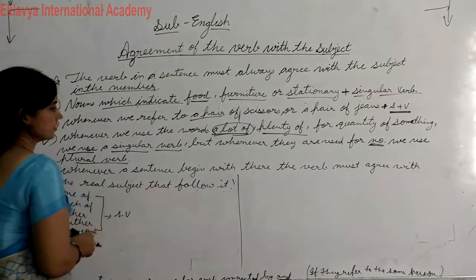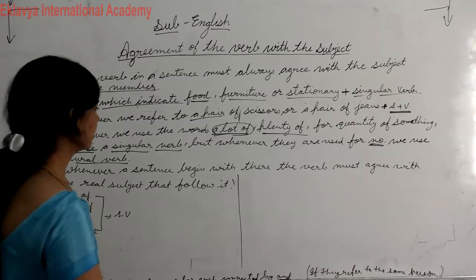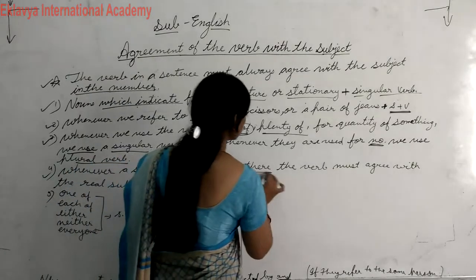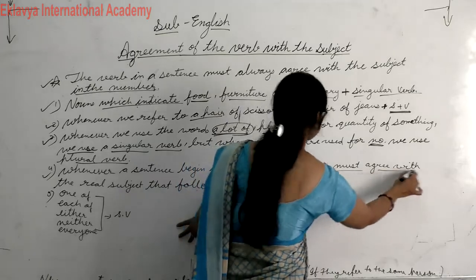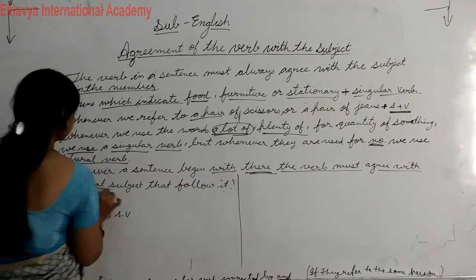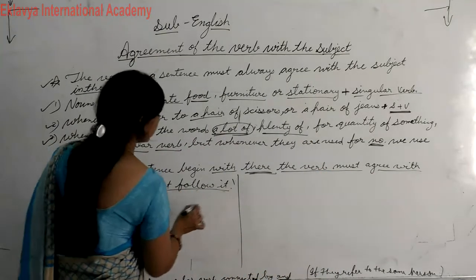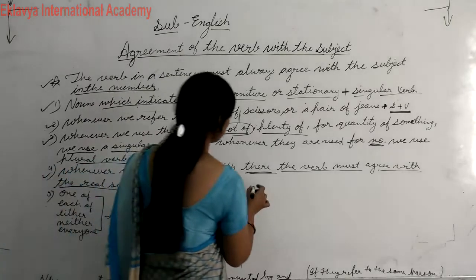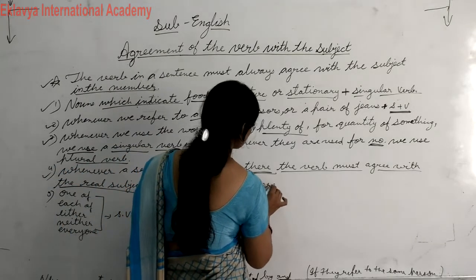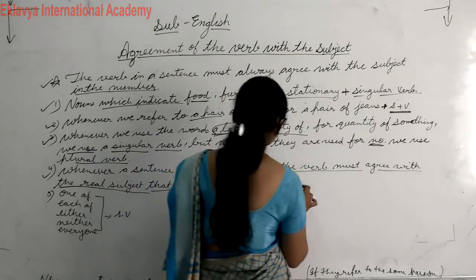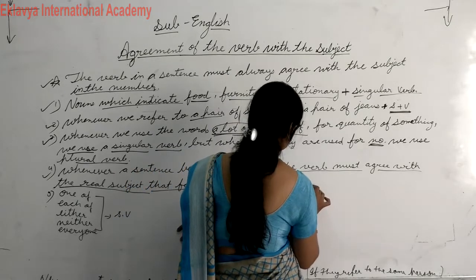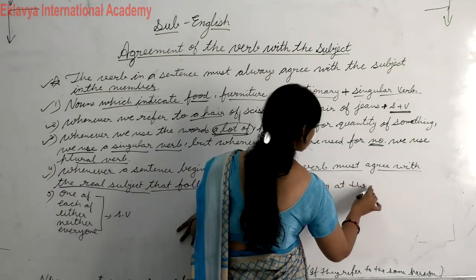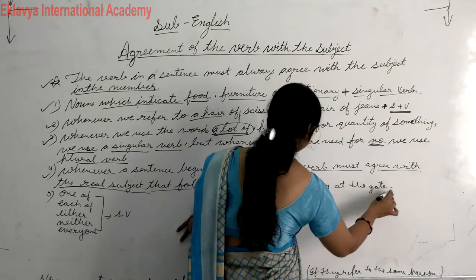Whenever a sentence begins with there, देखो, the verb must agree with the real subject that follows it. Here student, like there is a dog at the gate.